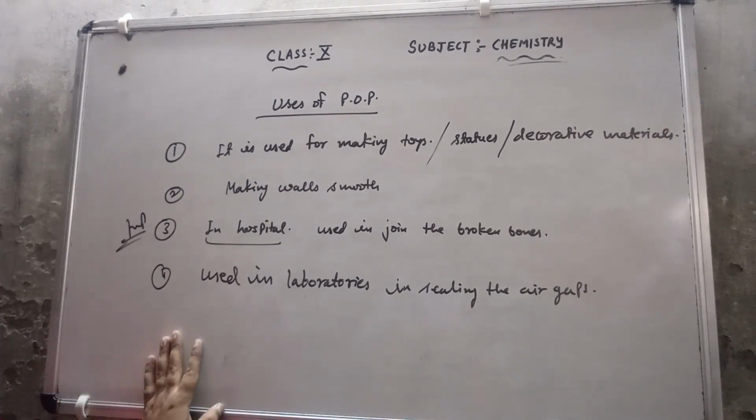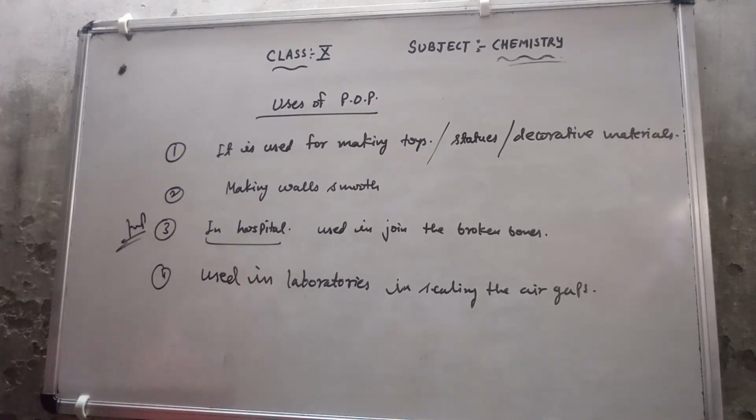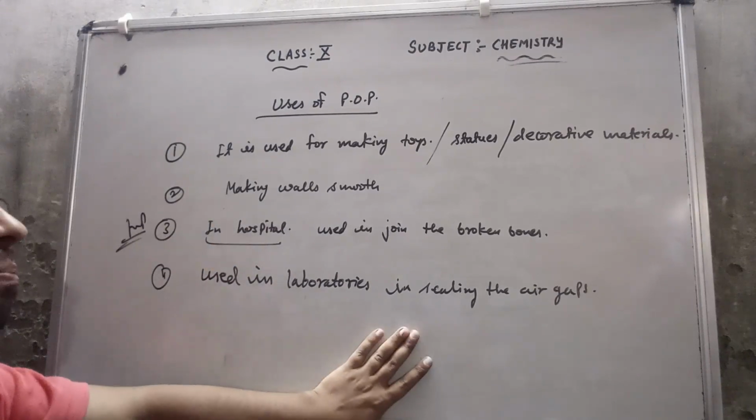So to protect them on the reagent bottle, we use the POP, because whatever moisture is there, the POP is going to absorb it and it will protect the chemicals in that container. So those are the uses of POP.